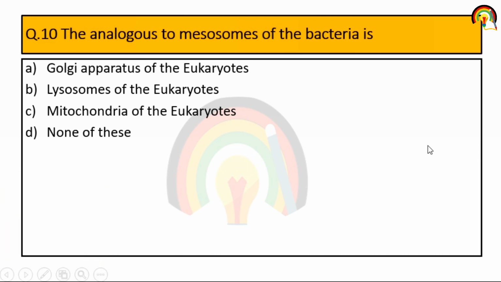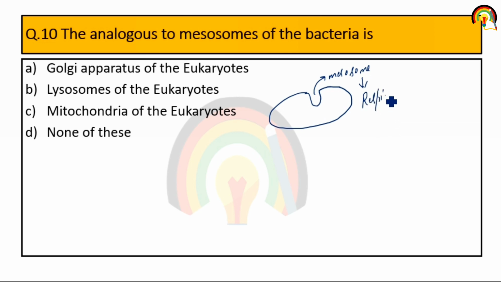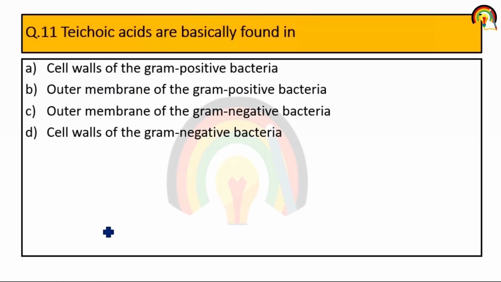Next one. The analogous or similar to the mesosome of bacteria is... So what is a mesosome? Let's suppose this is the plasma membrane of bacteria. In-folding of this plasma membrane forms the mesosome. The function of it is respiration. So the analogous of the mesosome of bacteria is the mitochondria of eukaryotes that help in respiration. Next one. Teichoic acid is basically found in, it is a basic characteristic of gram-positive bacteria, so it's the first one.